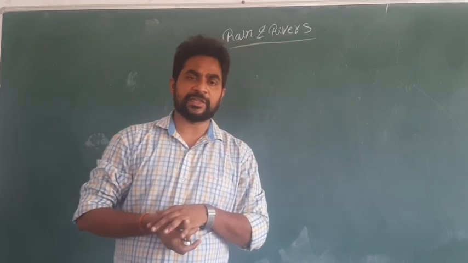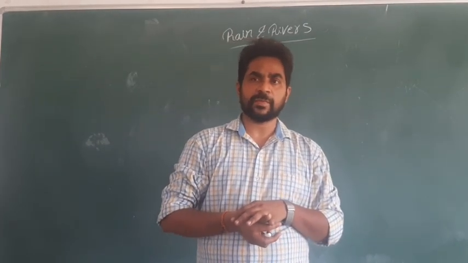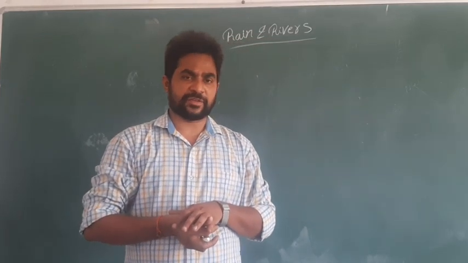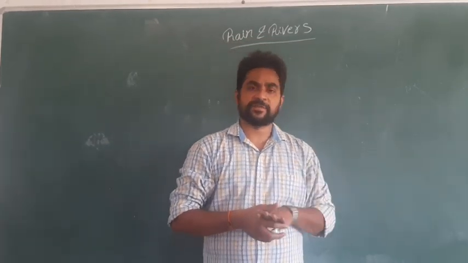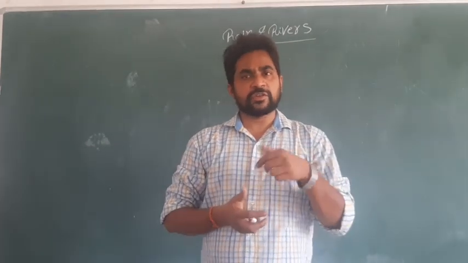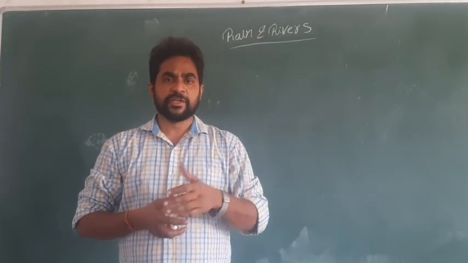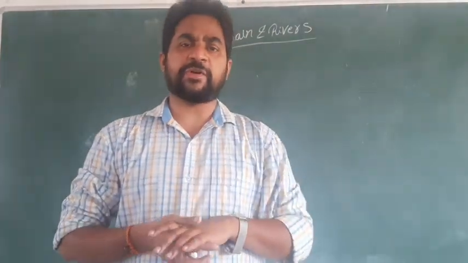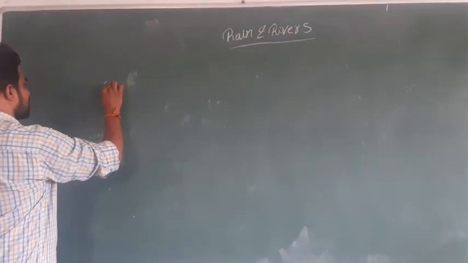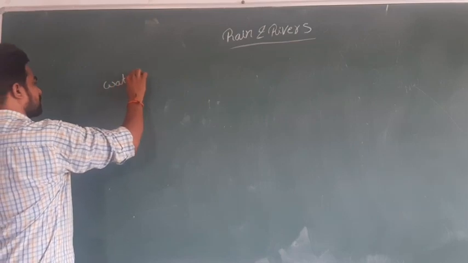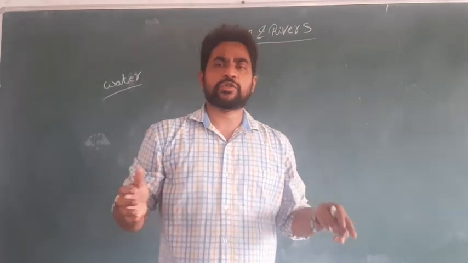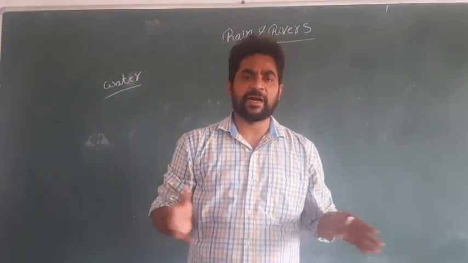Now we are in the month of June. In the month of June there is a chance for rainfall to occur. From the last 4 or 5 days we are observing that the rain is coming. You know what is the use of rain. Before knowing the importance of rain, we should know what is the importance of water. Because imagine without water what is going to happen on the earth.